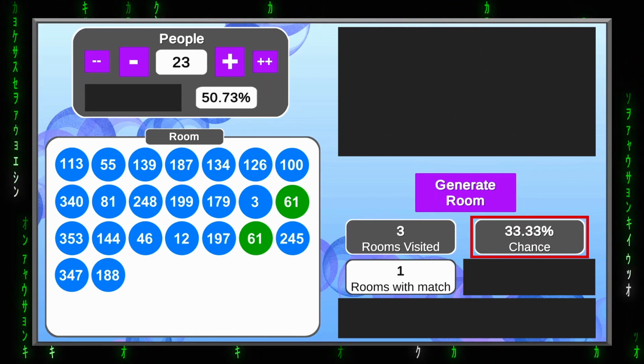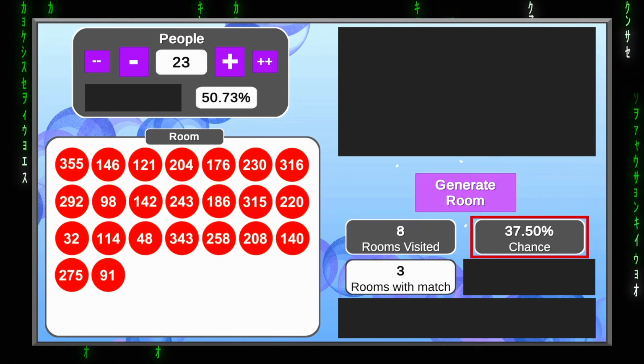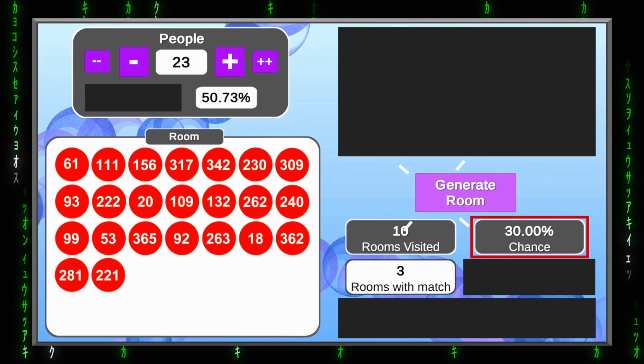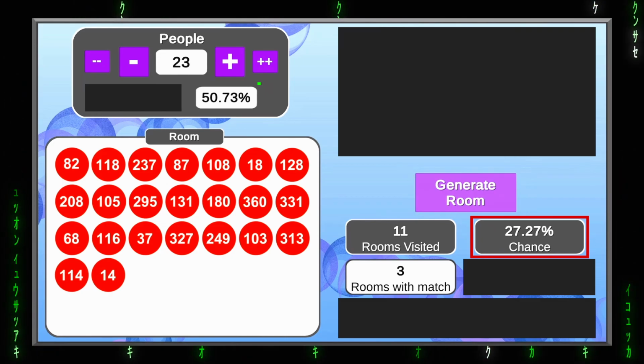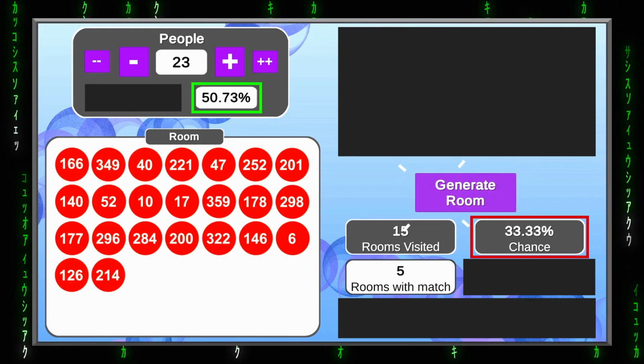Let's generate more rooms and let's see what happens. If I keep on generating rooms, then as the size of our sample grows, we should be getting a more and more accurate chance number, and it should start nearing the mathematically predicted chance number. So let's go for 20.